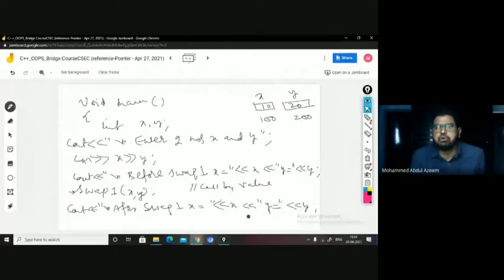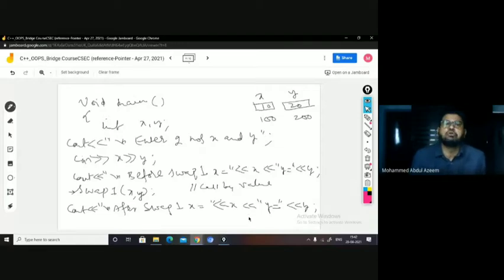x and y, are they being changed here? No. x and y are the actual arguments. But what happens in call by value, the values are taken from the actual arguments and placed into the formal, and the changes are reflected only on the local arguments. They are not reflected on the actual arguments. That's the reason why you can see x and y values are the same, 10 and 20. So did you find any swap of this x and y?